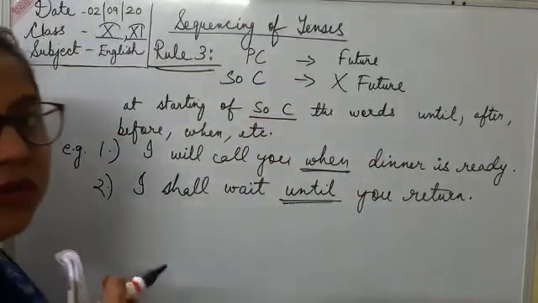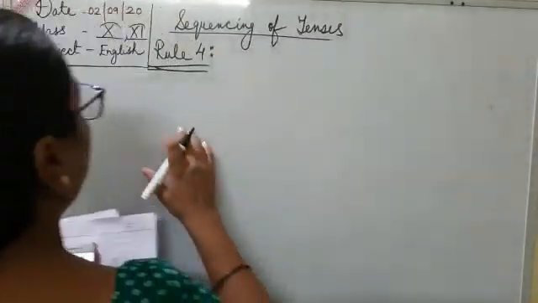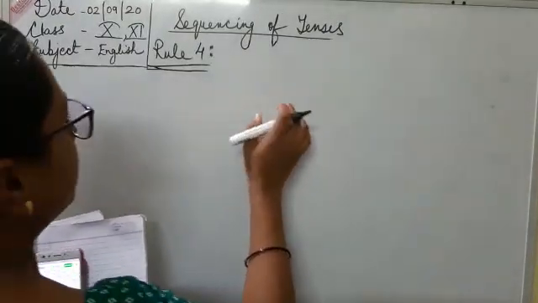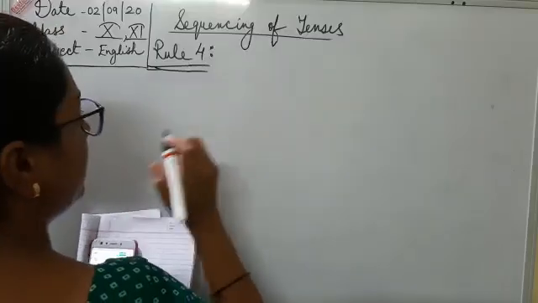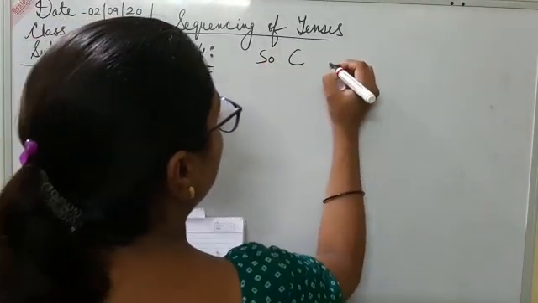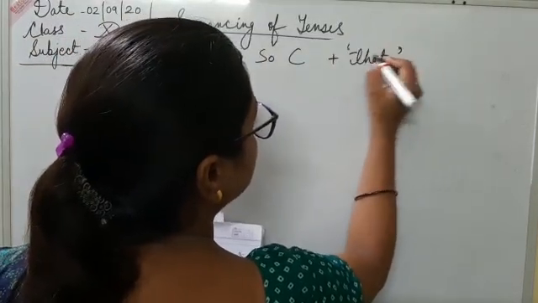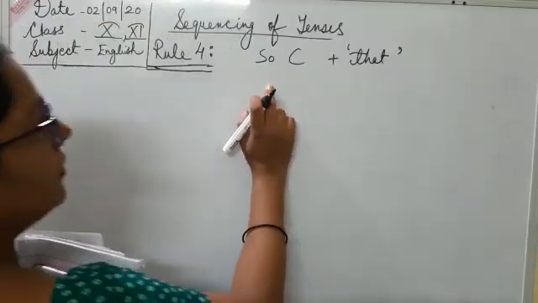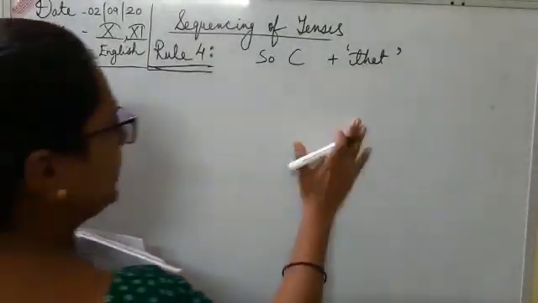Now let's see rule number 4. Rule number 4 says that when the subordinate clause has the conjunction that, then how we will use it in a sentence.